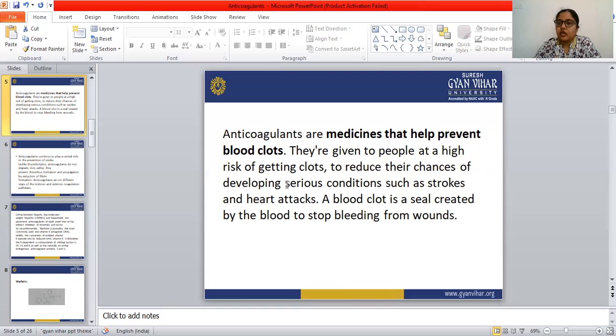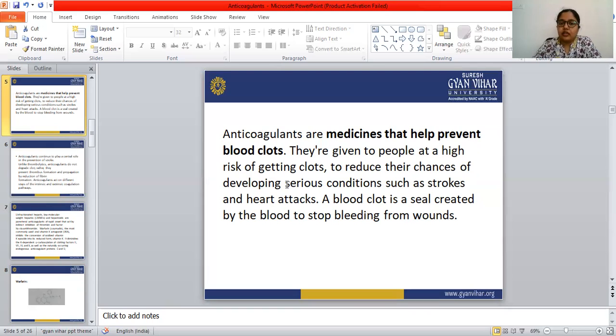When a clot forms inside the arterial vein, there are chances of stroke and heart attack. So to prevent the stroke or heart attack, the doctors are prescribing these anticoagulant drugs. Those patients who are suffering from cardiac disorders, the doctors are prescribing these anticoagulant drugs to them.